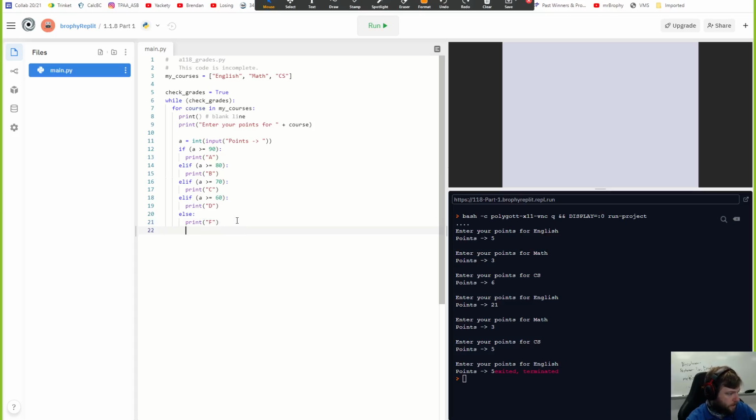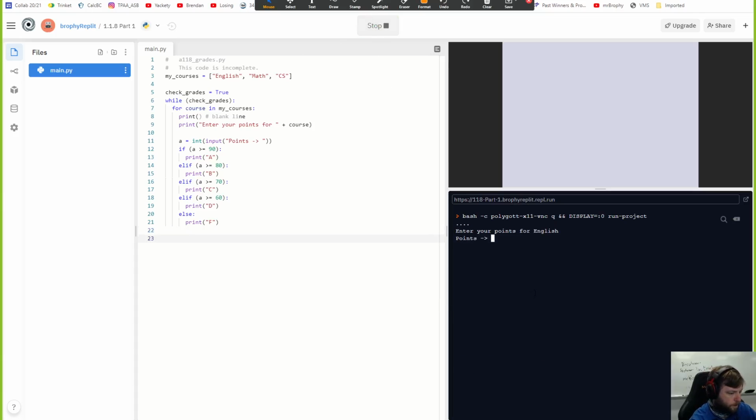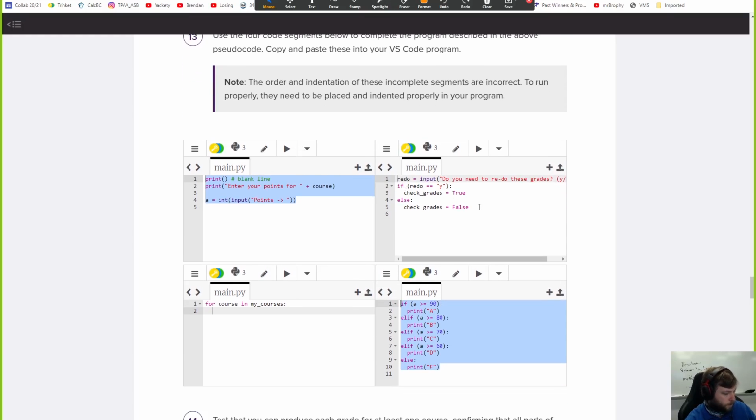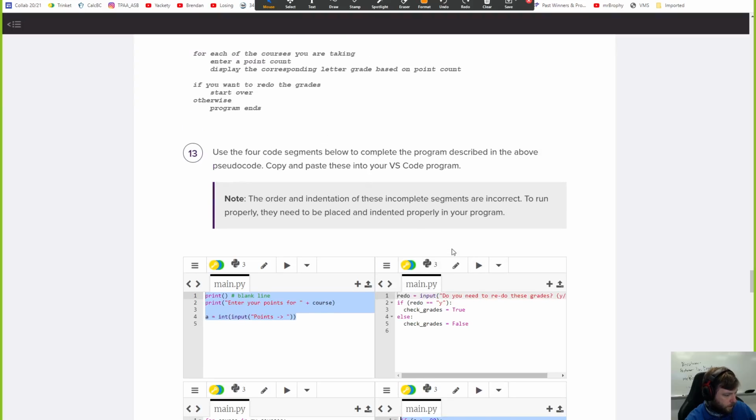And then if I do this, enter the points for English: 83. That's how much I got. Yes. It's going to keep asking me, but I don't want it to keep asking me. If you want to redo your grades, start over. Otherwise, end. So that'll be this code right here.